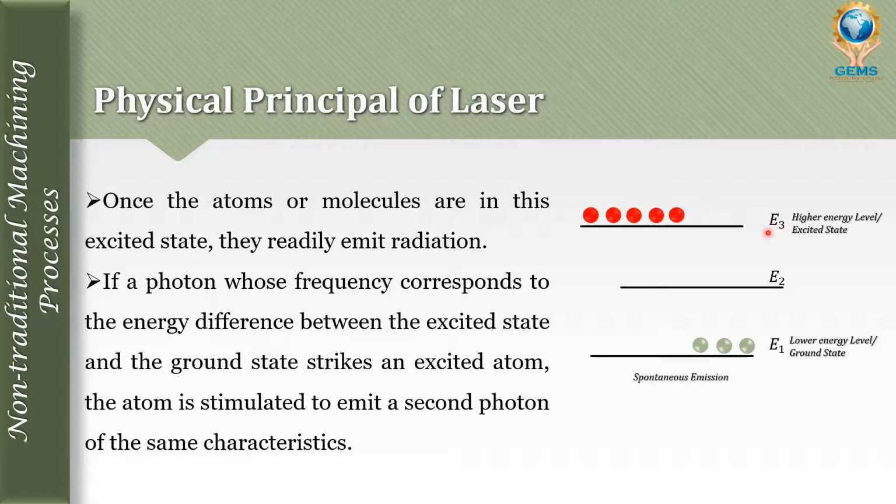This happens continuously: going up and absorbing a photon, coming down again and releasing a photon, and the same photon is incident on the other electrons. Again it's going up and again it's coming down. So it's like a chain process. You can see, this one is coming down, releasing a photon, and this photon is incident on the other electrons, and this electron goes up, and this photon will be incident on the other electron. It continuously happens inside the control volume.